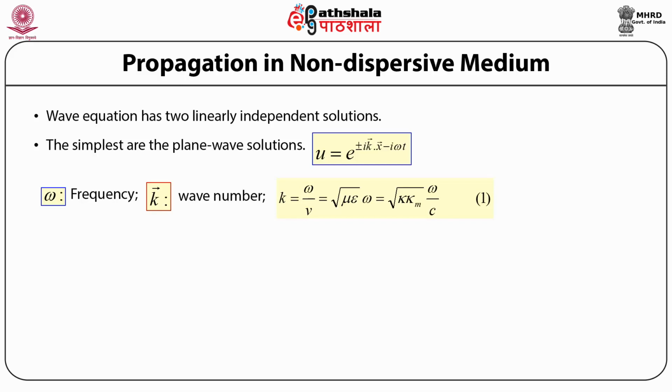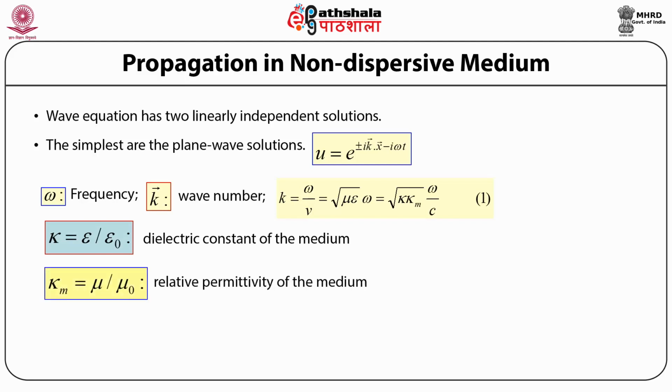So we can then further write this as k is equal to angular frequency omega by c, the speed of light, times under root of kappa times kappa subscript m, where kappa is equal to epsilon by epsilon naught and denotes the dielectric constant of the medium, while kappa m is the relative permeability of the medium and is denoted by mu upon mu naught. Mu naught is the magnetic permeability of free space, while epsilon is the electric permittivity of the material medium under consideration, while mu is the magnetic permeability of the material medium under consideration.